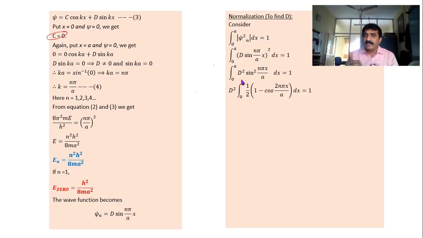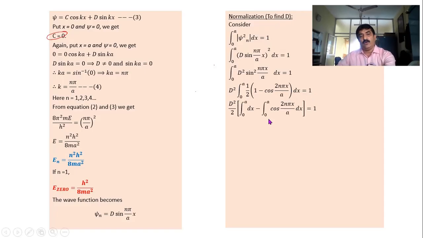See, this is very lengthy. That's what I told you. It is very lengthy but very important. 10 marks assured, you can take it for granted. If you practice this and if you write all these things, 10 marks 100% you will get. Now 1 minus cos 2 theta by 2. That by 2 I have written here, 1 minus cos 2 theta. See, in the place of theta I have n pi x by a into dx, that is equal to 1.